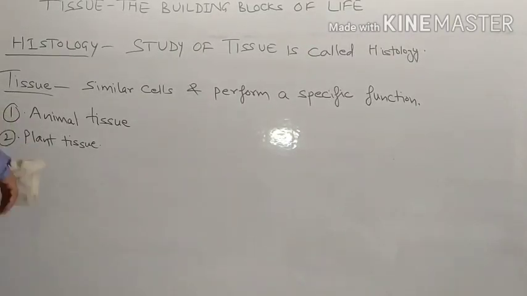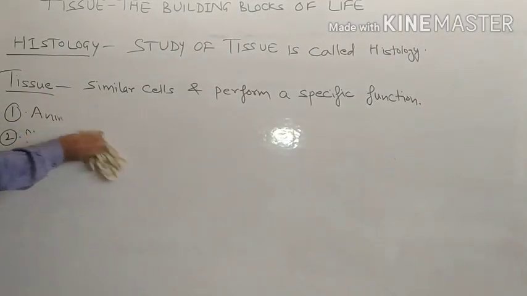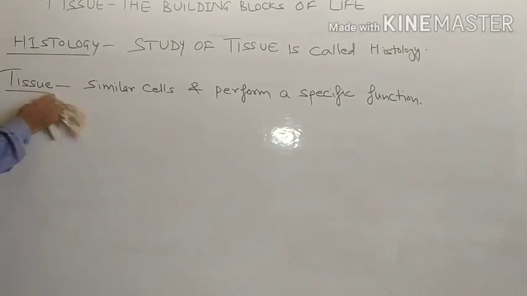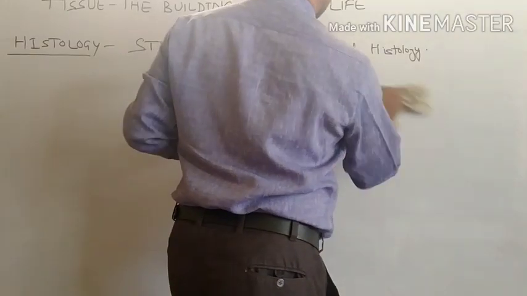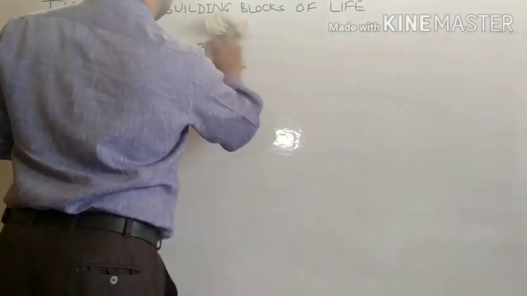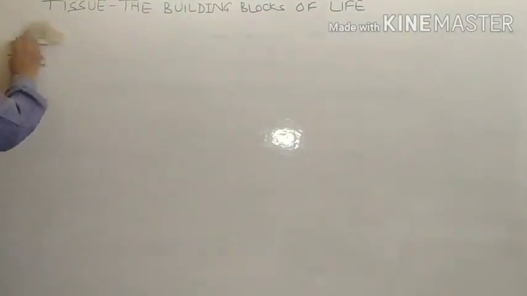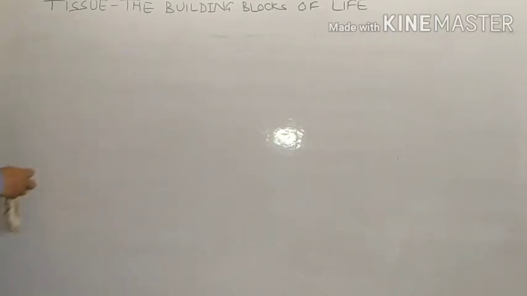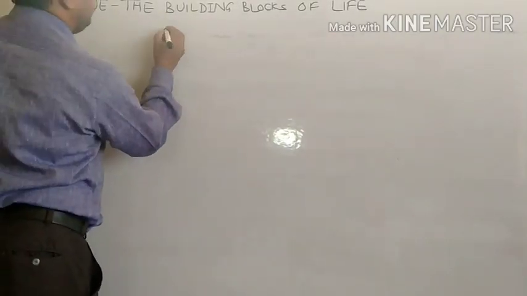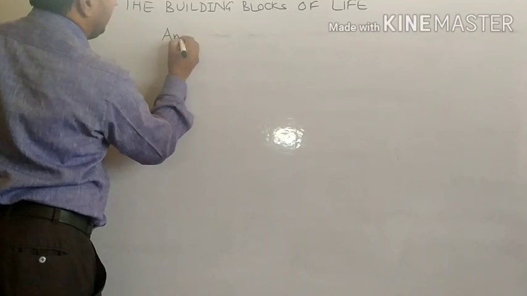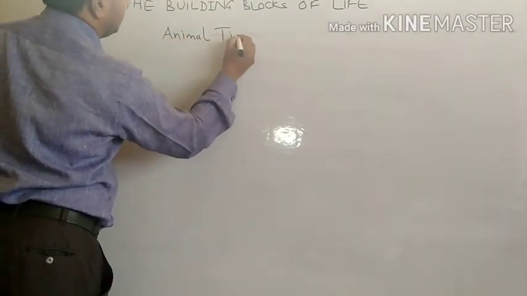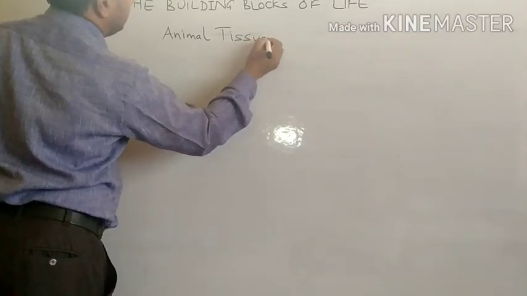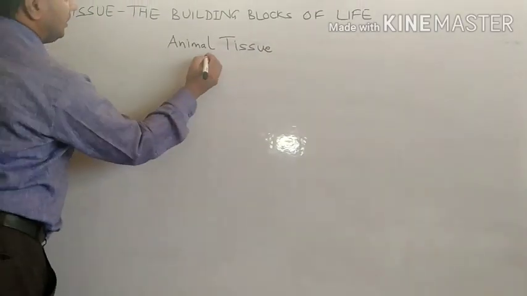What is animal tissue? Tissue which is found in animals we call animal tissue. There are 4 types of animal tissues when we classify animal tissue.